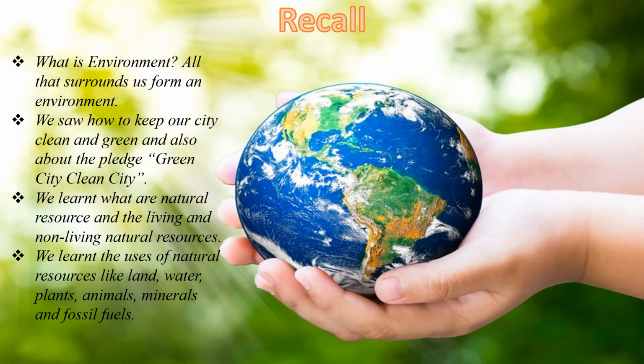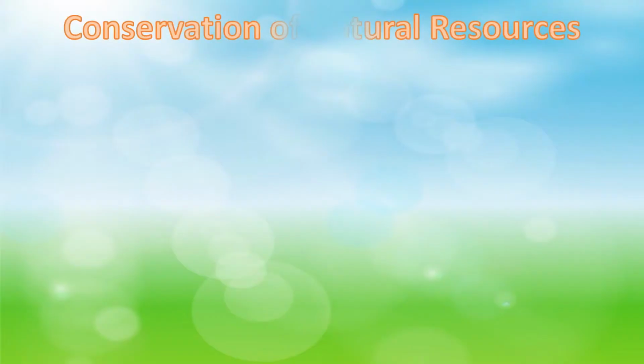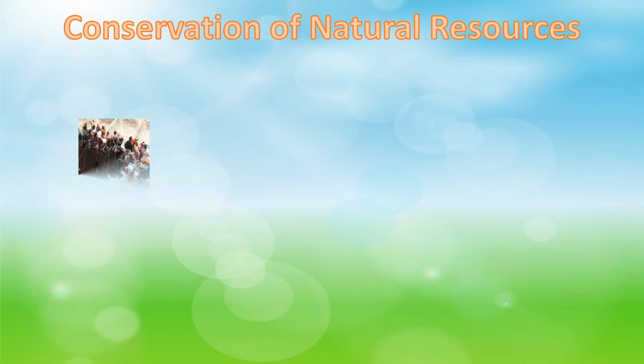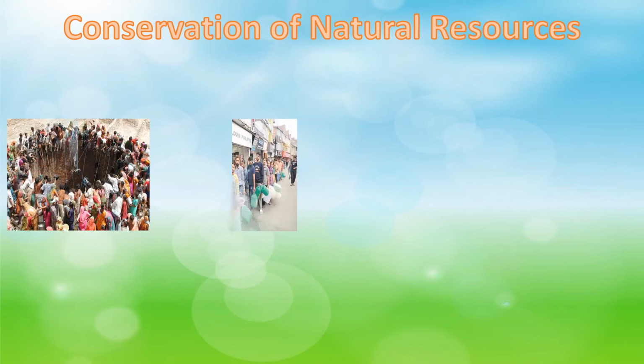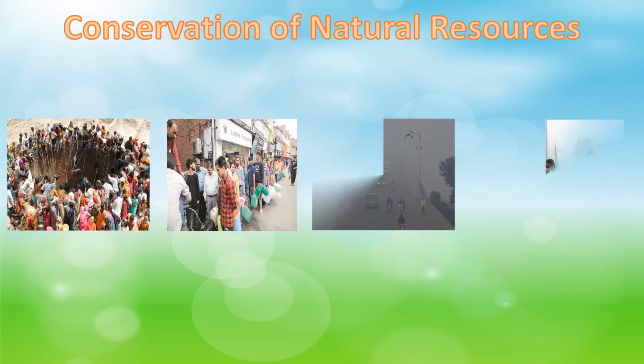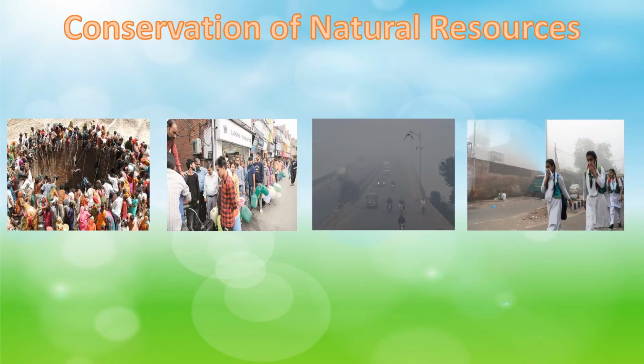Okay, children? When natural resources become scarce or less, we get affected. What does this mean, children? For example, if we do not get clean water, what happens? Can we drink water which is dirty? No. Can we wash vessels? Can we wash clothes? Can we keep ourselves clean and our houses clean? No. We also might fall ill if we drink the dirty water.